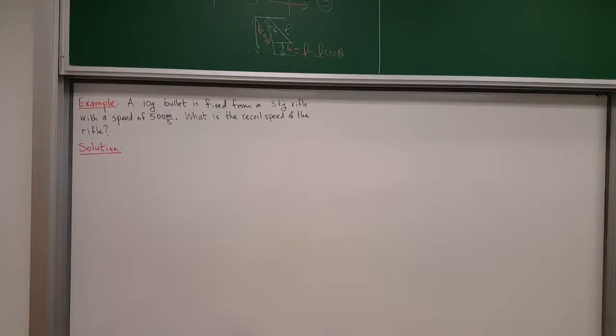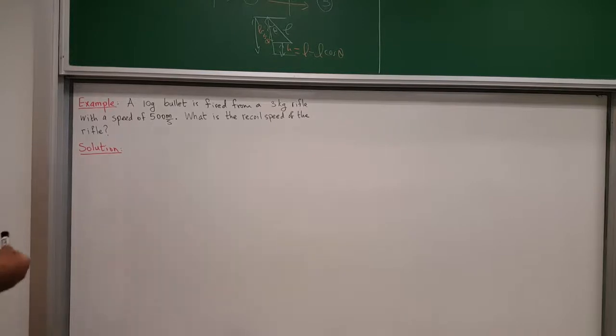So you have a rifle and a bullet initially at rest, and then due to this expansion of gases, due to the chemical interactions, the bullet starts to move. And so you had zero mechanical energy at the beginning, and then you have mechanical energy that's definitely not zero, because the bullet was not moving and now it is, and the rifle is also recoiling. However, you cannot apply conservation of energy because there are non-conservative forces at play. But since those non-conservative forces are internal, the momentum is conserved, and that's the key.